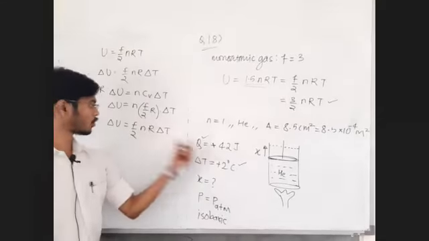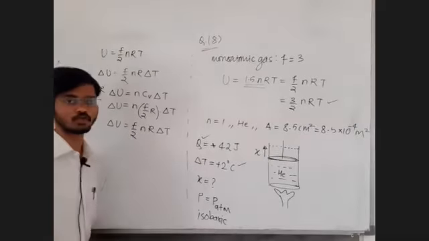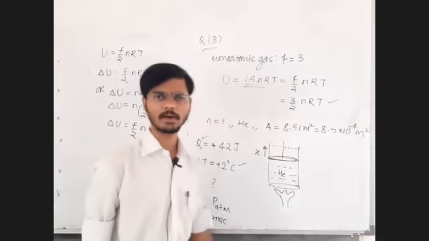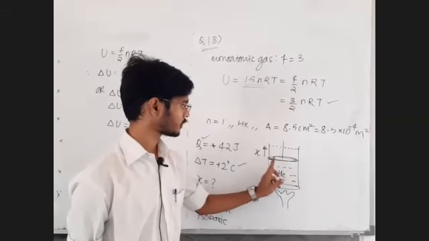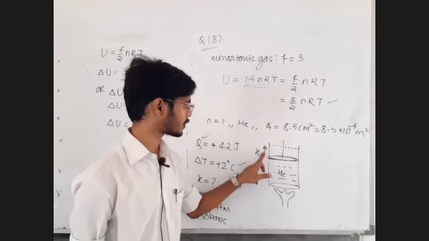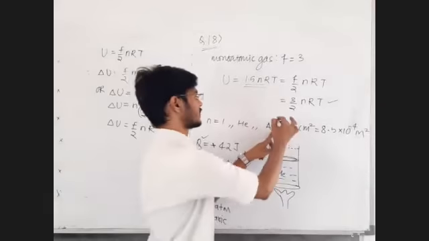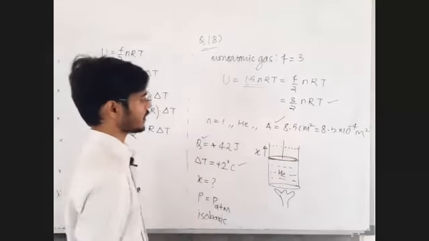We have Q, we have delta U. We will find W first. If we have the value of W, we can write it as force into displacement. Force can be written as pressure into area, and area is given, and pressure we know. In this way we will somehow find out this value of x.